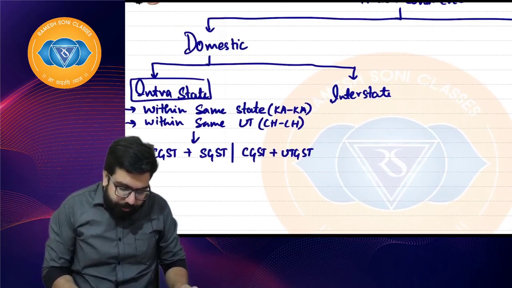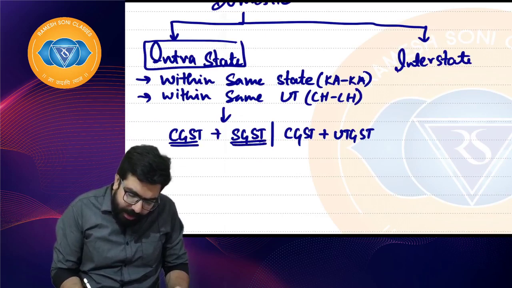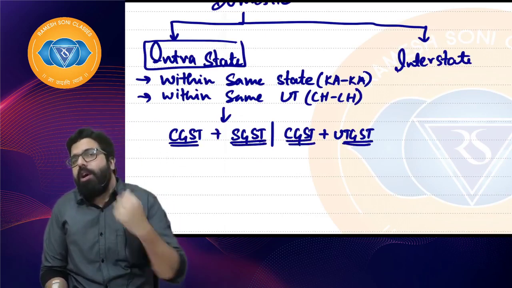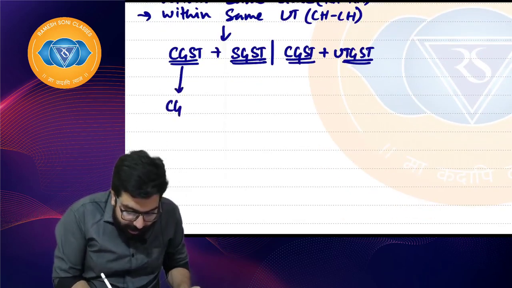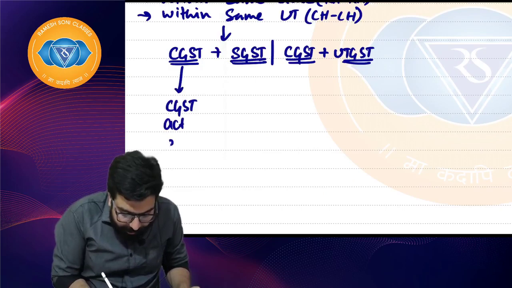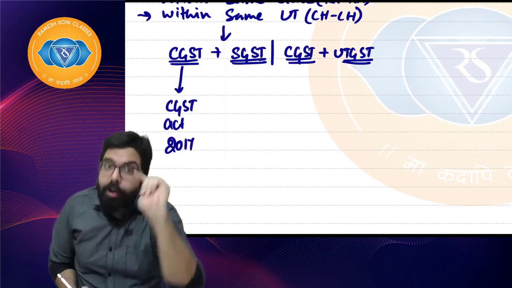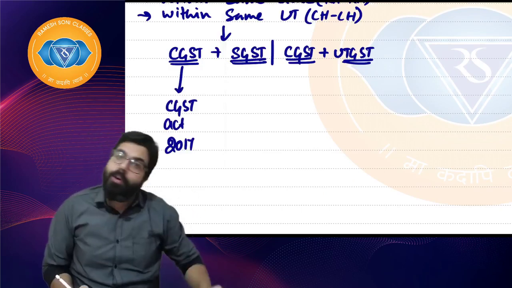Now, CGST which is collected, SGST which is collected, all these are collected under which law? Sir, which law permits the government to collect? For collecting CGST, we have the CGST Act 2017. I told you tax is to be collected under an act or law. So, CGST is collected under the CGST Act. I hope everyone is clear.